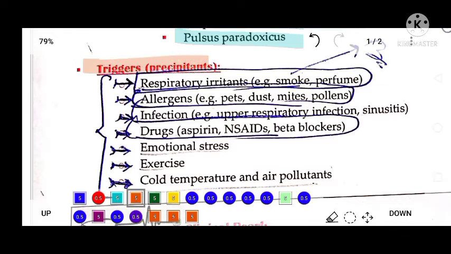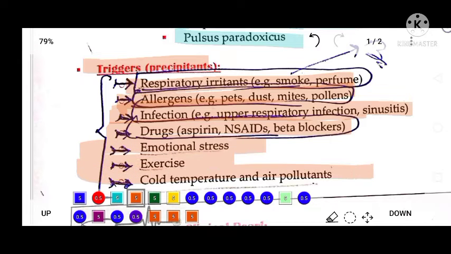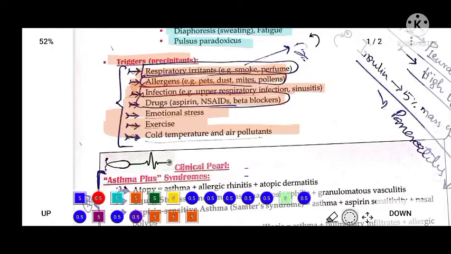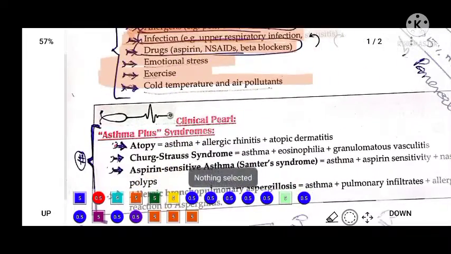So the triggering factors for asthma can be respiratory irritants, smoke, perfume, allergens, infections like upper respiratory tract infection, sinusitis, drugs, aspirin, emotional stress, exercise, cold temperature, and air pollutants. These are asthma exacerbating agents. These can trigger the asthma.